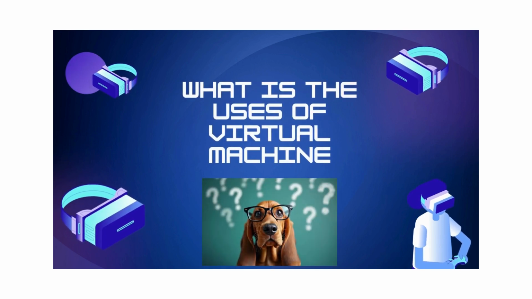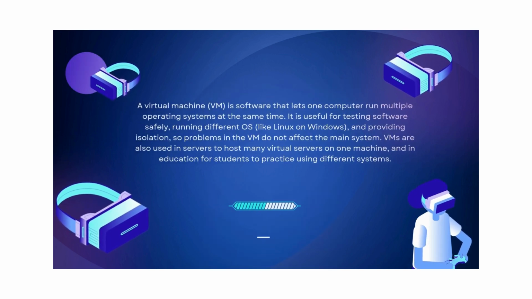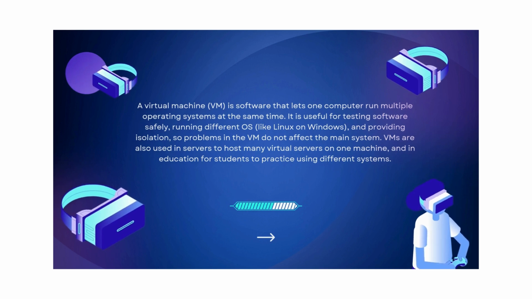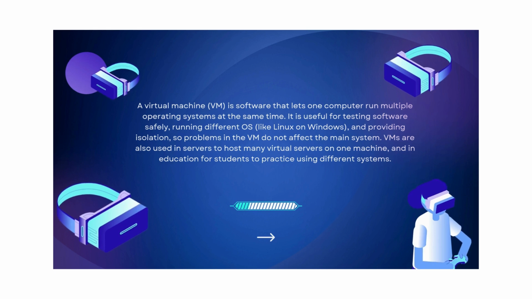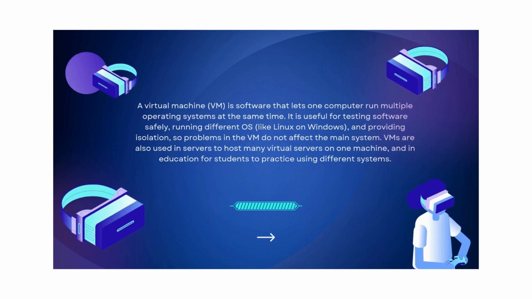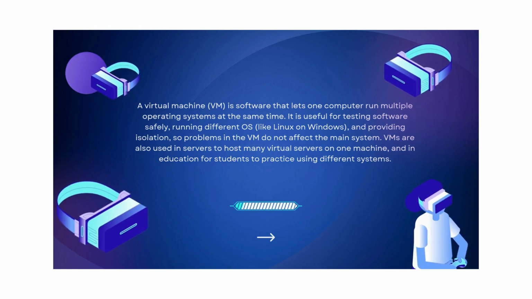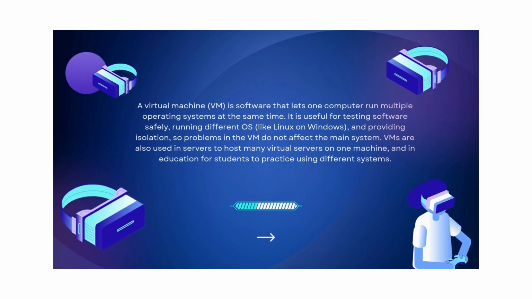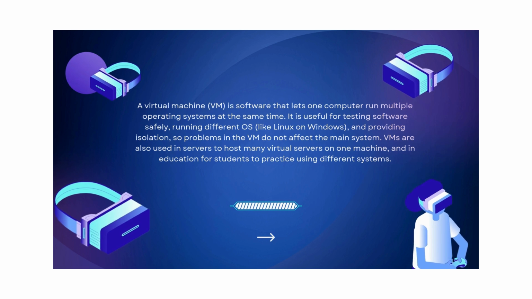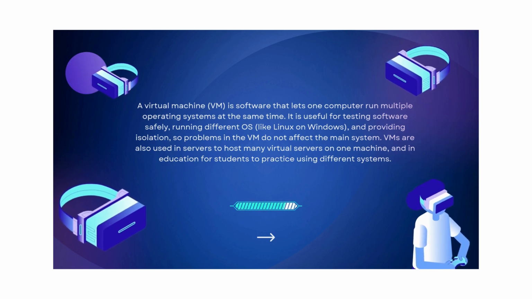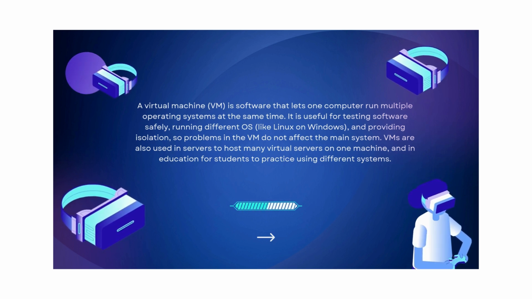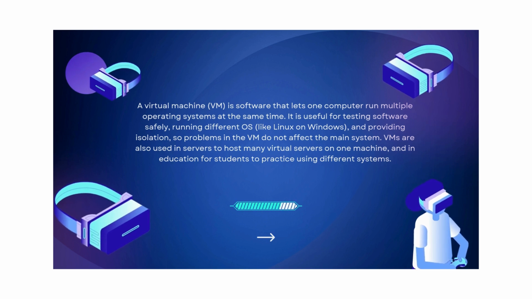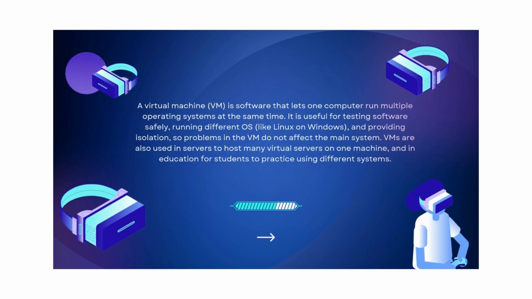What are the uses of a virtual machine? Let's see. A virtual machine (VM) is software that lets one computer run multiple operating systems at the same time. It is useful for testing software safely, running different OS like Linux on Windows, and providing isolation so problems in the VM do not affect the main system.